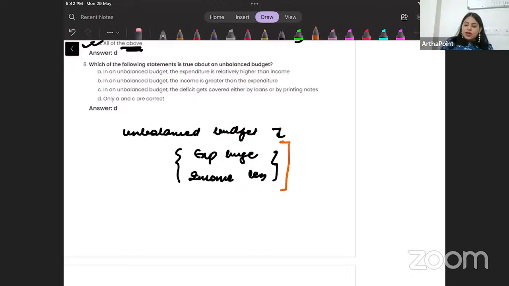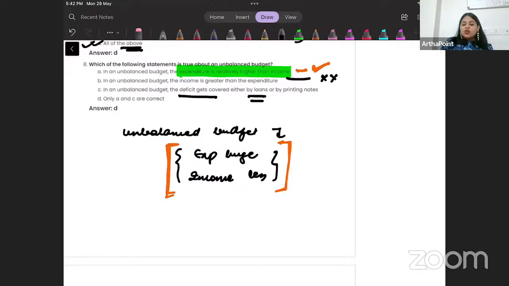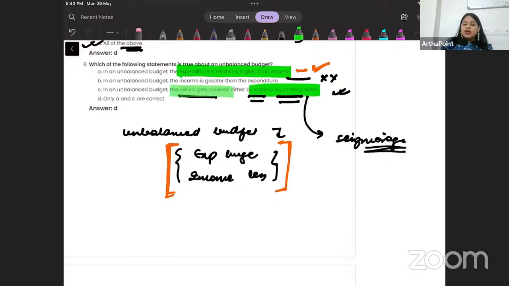So during that period you can have an unbalanced budget. Expenditure is more than income, so this is correct. Income is greater than expenditure, that's incorrect. The deficit gets covered by loans or by printing notes, correct. Printing of notes is called seigniorage. So either by loans or printing notes, you can cover the deficit. So the answer is A and C, that means D is the correct option. Only A and C are correct.